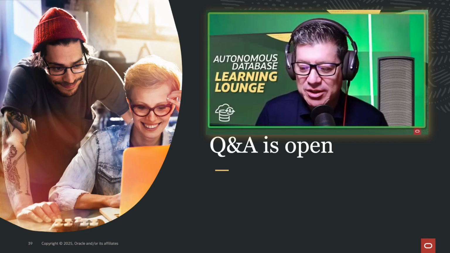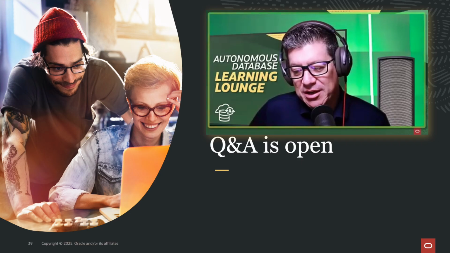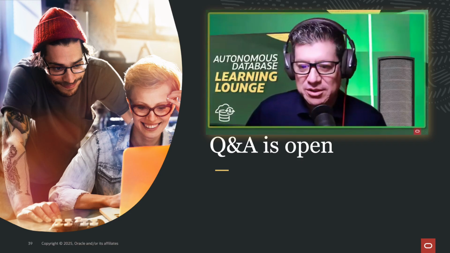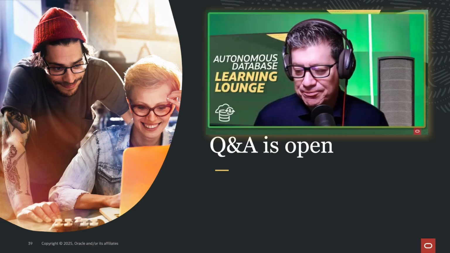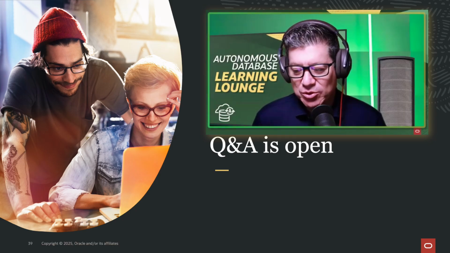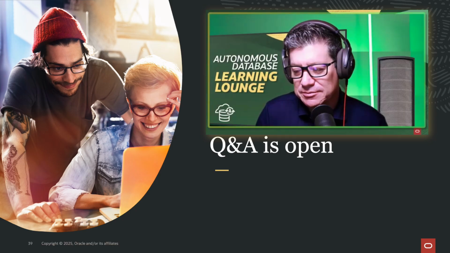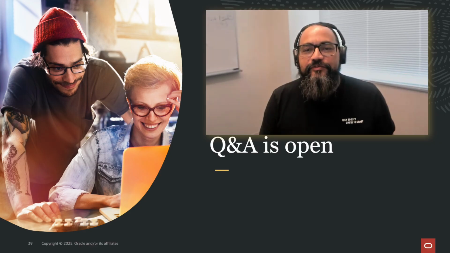Okay. I see a couple of questions popping up now, so maybe we can answer them right now. In case of a requirement for moving the ADB to a different Exadata infra, for example, in case it must be scaled up and there is no capacity in the infra, how is it handled?